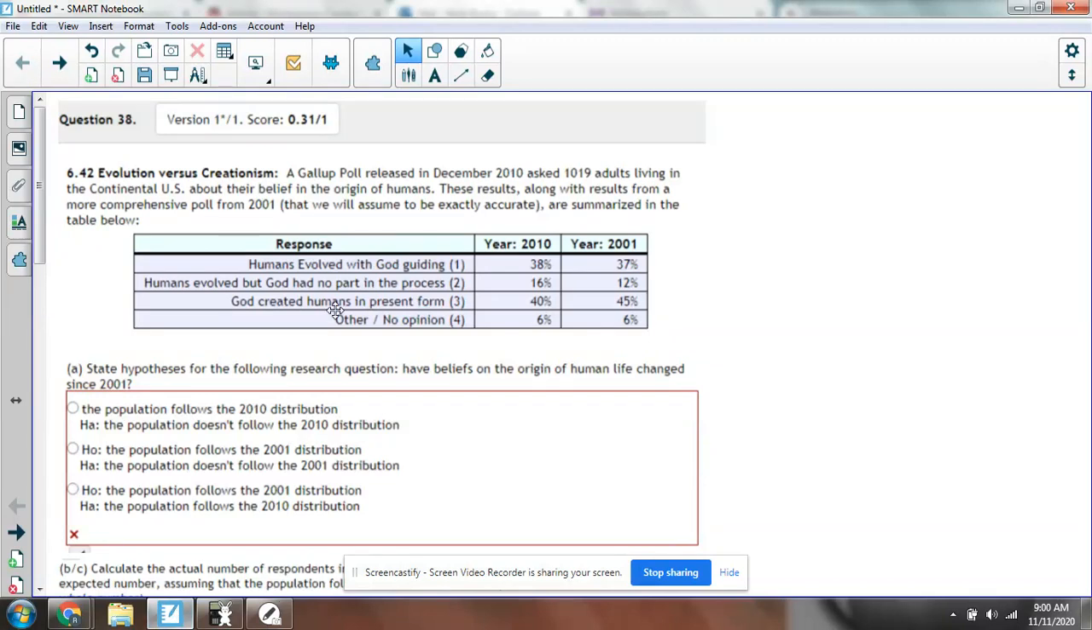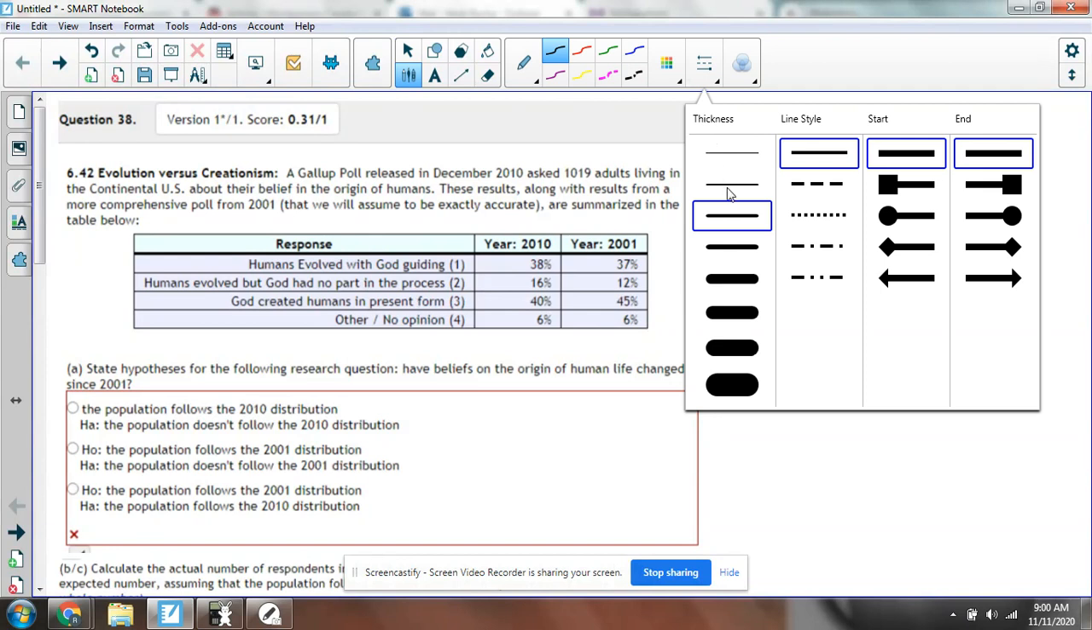Okay, this is number 38. I probably should have set this pen up before I started.